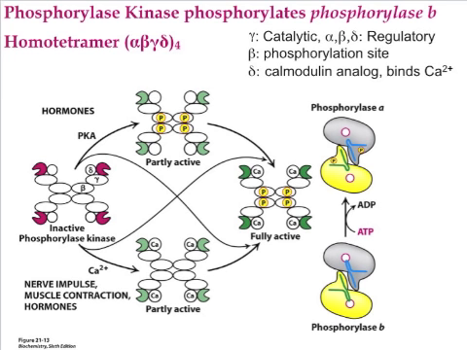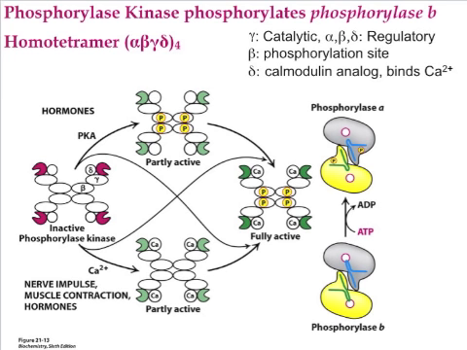It binds calcium. Both phosphorylation and calcium binding partially activate the kinase. However, when calcium is bound and when the beta subunit is phosphorylated, phosphorylase kinase is maximally active. And so now we have two pieces of the puzzle.